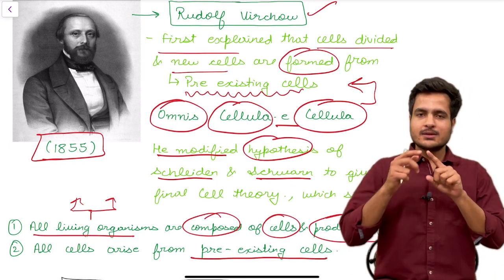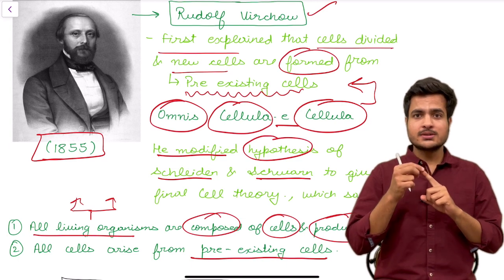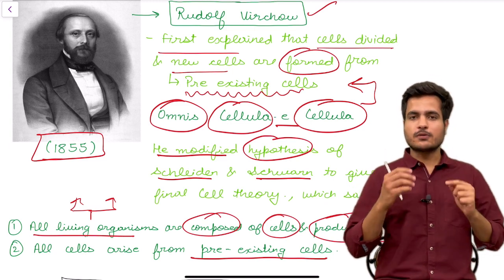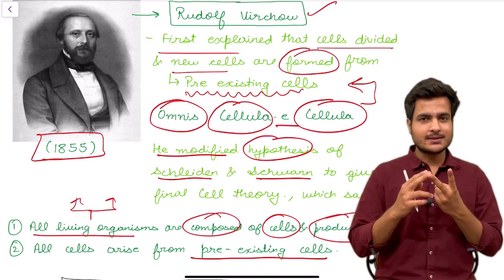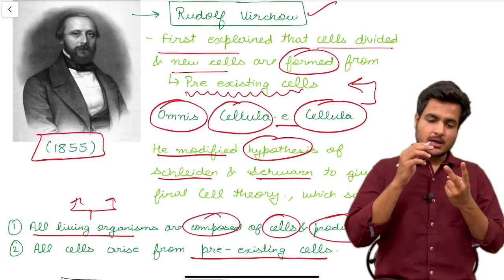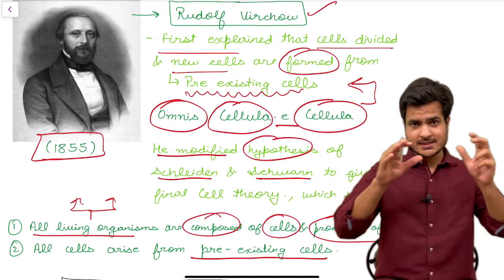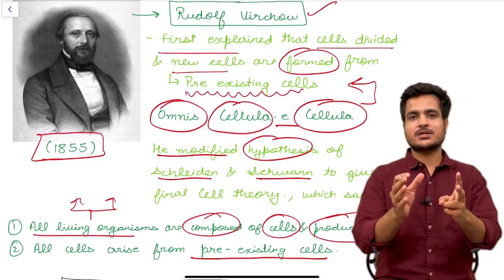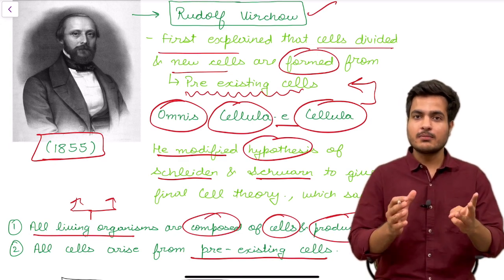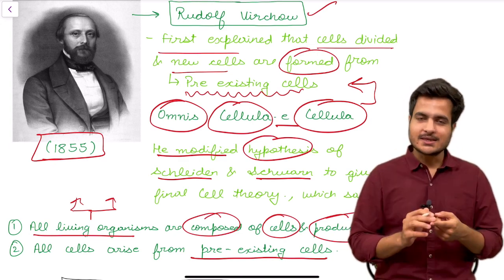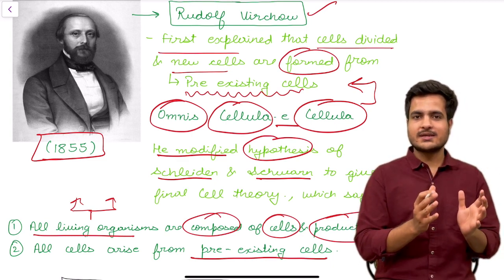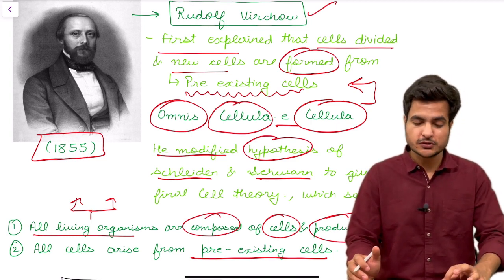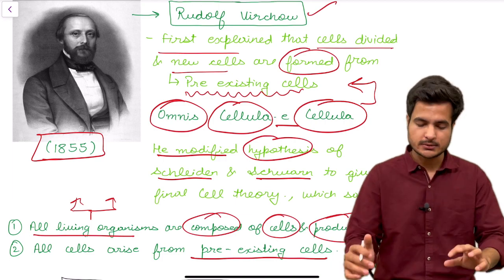So just recapping, Schleiden, who was a botanist, told that plants have different kinds of cells, and these cells form tissues of plants. Then came Schwann in 1839. He told that animal cells have an outer limiting membrane, which is called the plasma membrane, and the presence of a cell wall is a unique characteristic of plant cells. Then in 1855 came Rudolf Virchow. He said that cells arise from pre-existing cells and gave a sentence which was omnis cellula e cellula. And this way the cell theory was formulated by the contribution of three scientists.